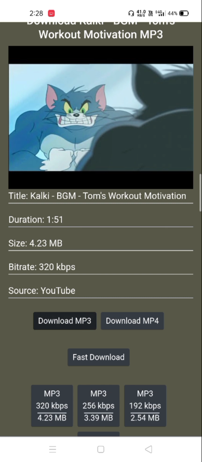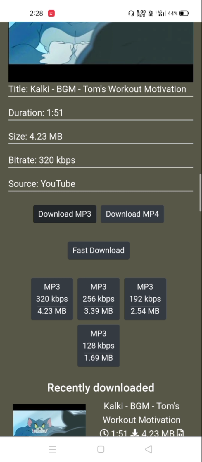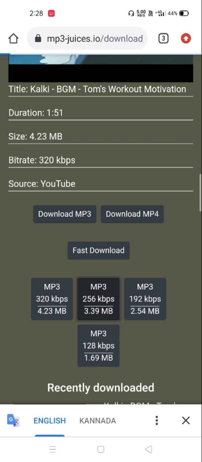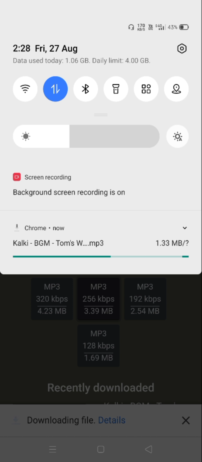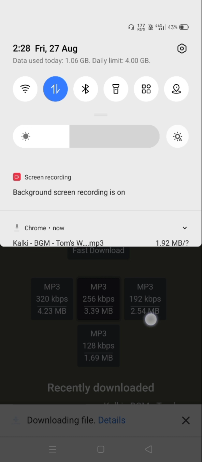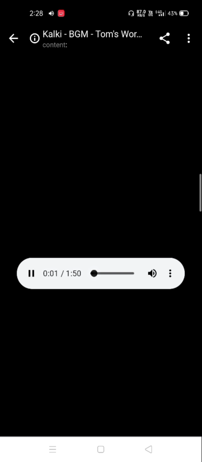You can download mp3. You can download anything. I'll download 3.39 MB. You can see it is downloading. Just wait for a second, the download will be completed. Now the download is completed. I'll click on this. You can hear this ringtone.